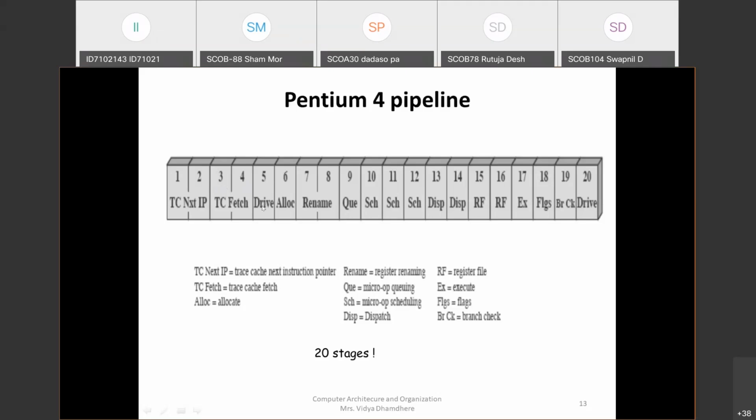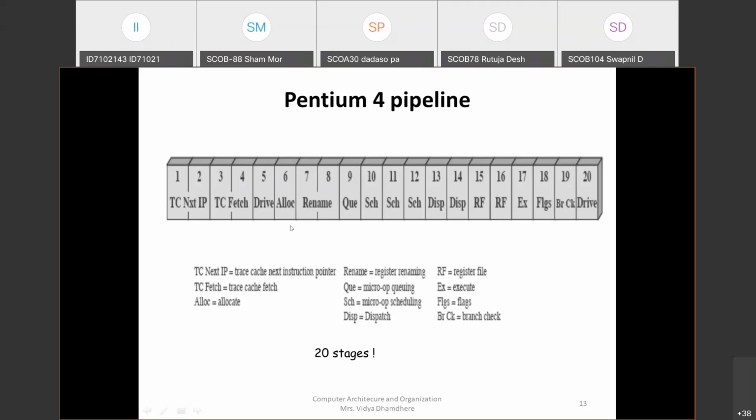That is the fifth stage. Now the sixth stage is alloc, which is used to allocate memory for that particular instruction, and that is done in the sixth stage of the pipelining. Now the seventh and eighth stages are used for renaming. That means if you are using the same registers multiple times, for example, if the B register is repeated or the R1 register is repeated two times.